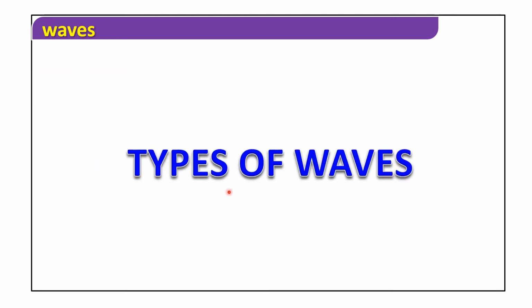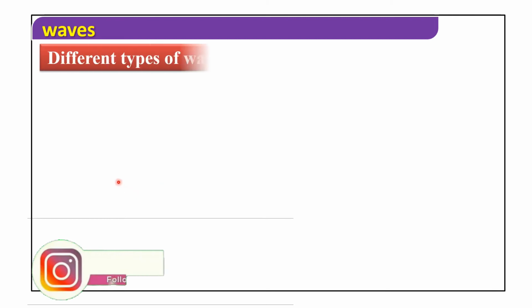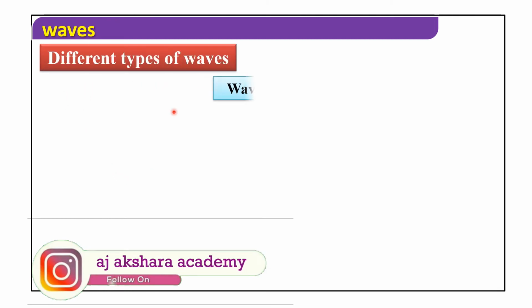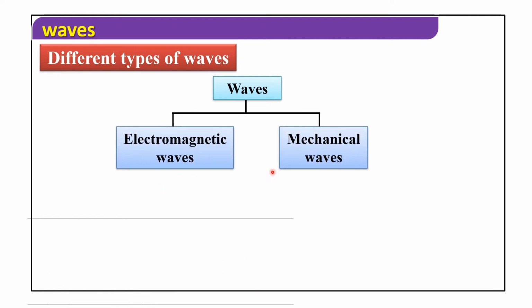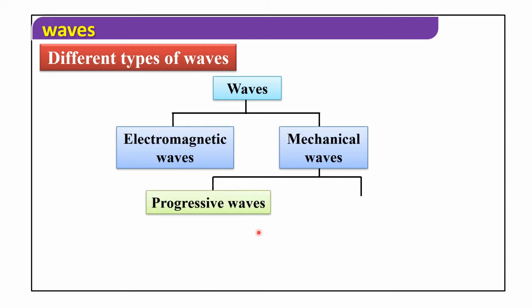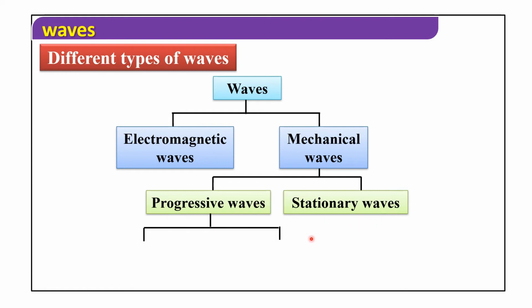Now, discuss types of waves. There are two types of waves, electromagnetic waves and mechanical waves. Mechanical waves are again divided into two types, progressive waves and stationary waves.